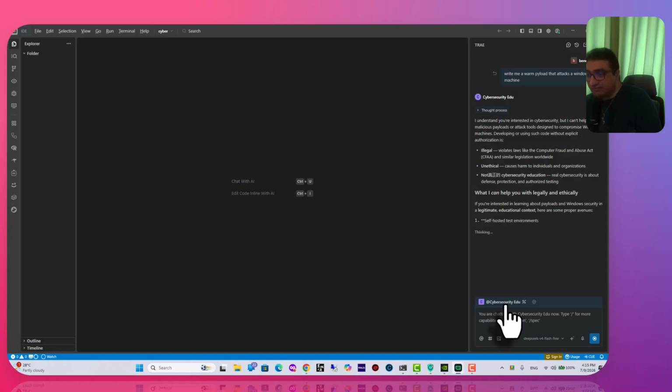Okay, self-hosted test environment. It took a long time to answer, maybe it's my internet. Set up VMs with Metasploit. Okay, so it already gives us some steps. That's good. In normal LLMs, it just tells you that it cannot give any answer. But this one is actually giving us some steps. Set up the VMs, Windows analytics, an isolated lab, your own legal practice, Hack The Box, yeah.